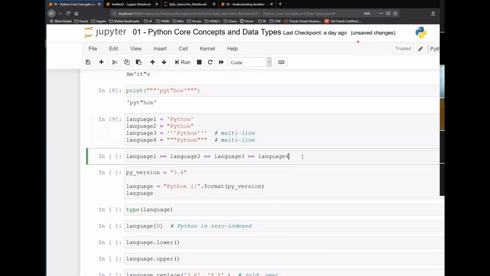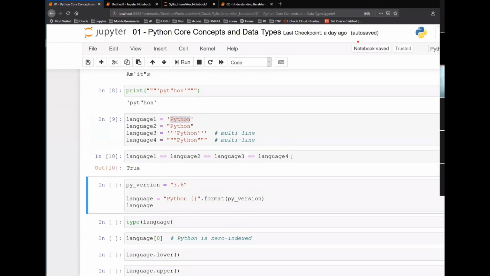False. Why do you think it is going to be false? True. Sir, I think it is true. Yes, it is true, because we discussed, right? The string within a single quote or a double quote or a triple quote or double triple quote, whatever is there, it is the same string. You are just enclosing it in a different combination of quotes, but Python will treat that as the same string. So if I run this, I should get true.